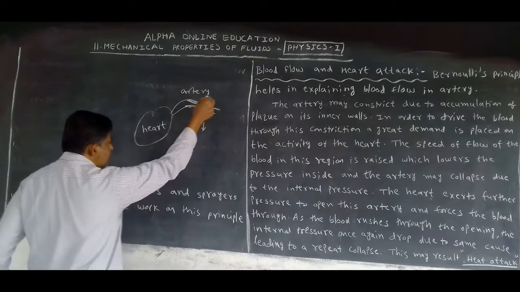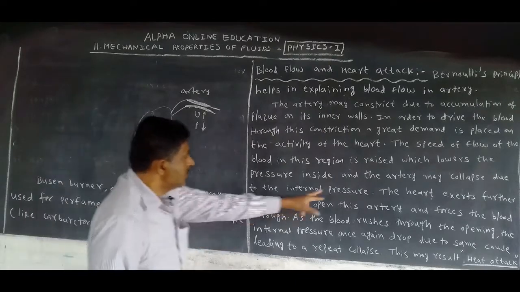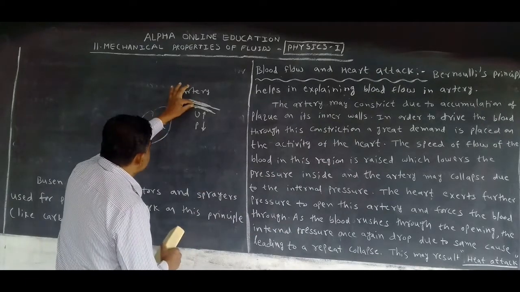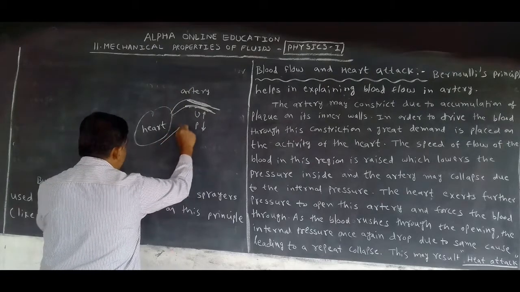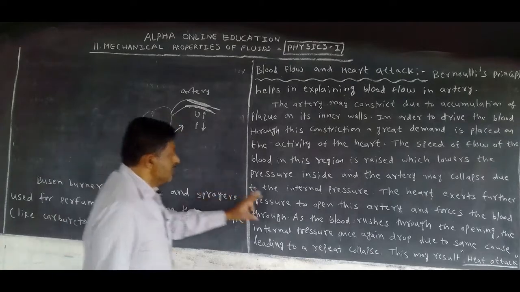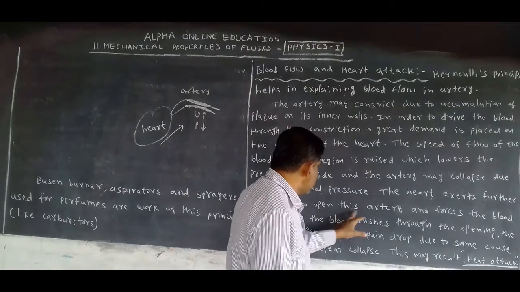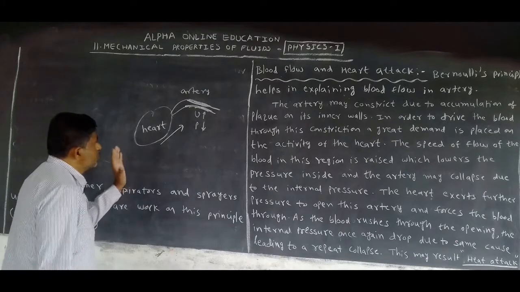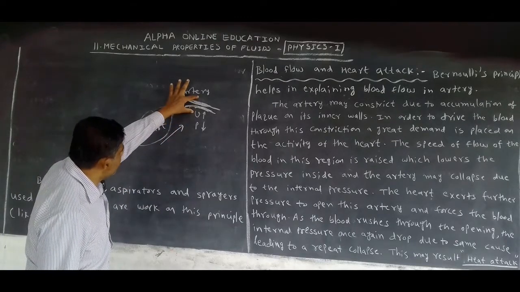To maintain the same pressure, again the demand is increased. The heart exerts further pressure to open it. It is constricted, so to open it, the heart must increase the pressure. The heart exerts further pressure on this artery and forces the blood through, meaning it pushes the blood. It must be opened, but that is not possible.